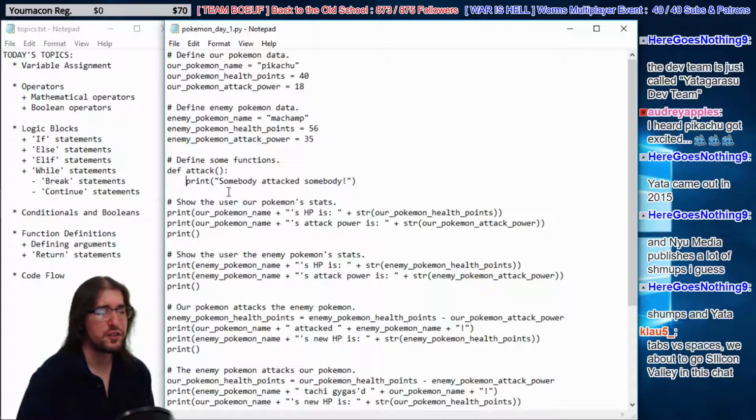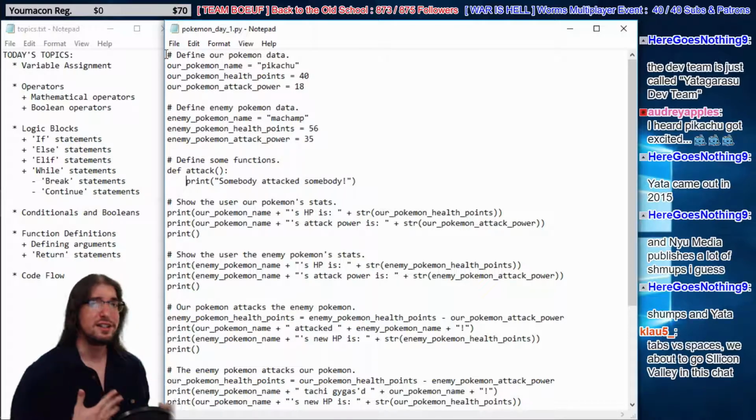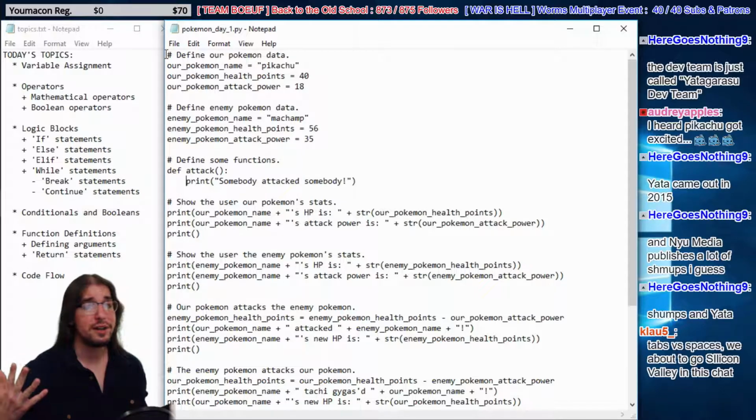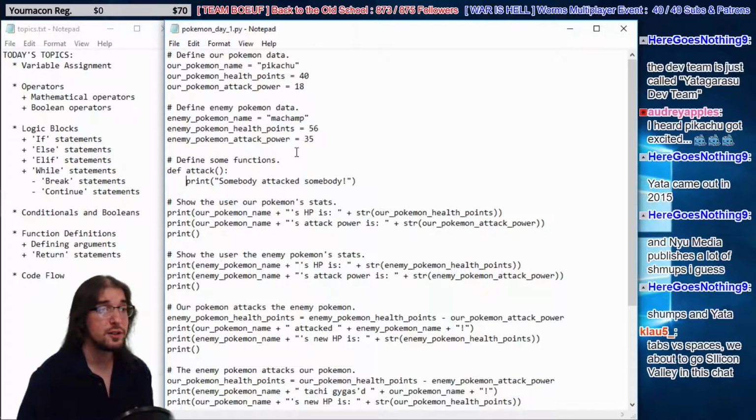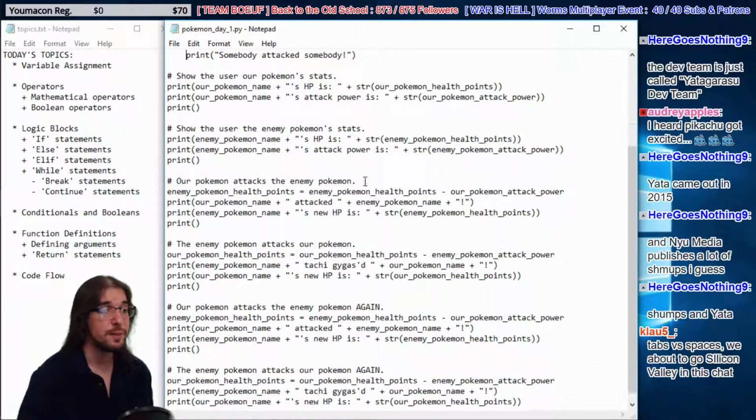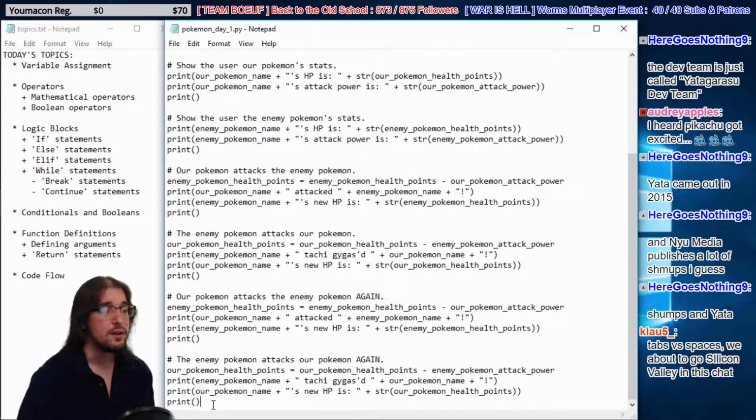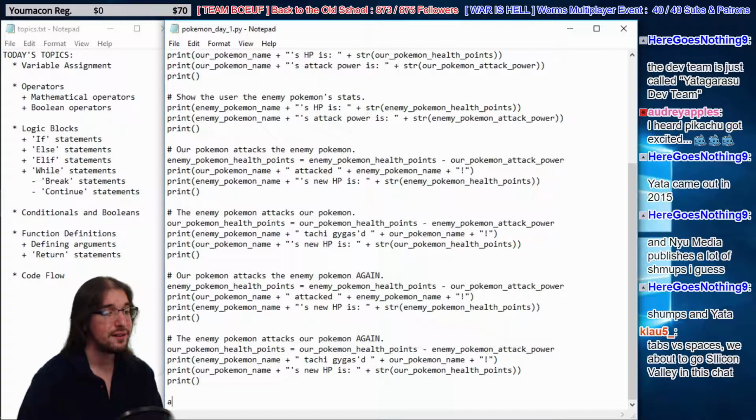Okay, so we indented our first code, right? So far, all of our code is run from top to bottom all the time. But from now on, our code can actually run conditionally, right? It doesn't always have to run. It'll only run in certain circumstances. So let's implement that. Let's try it. Let's go back down here to the bottom. And let's try attack.